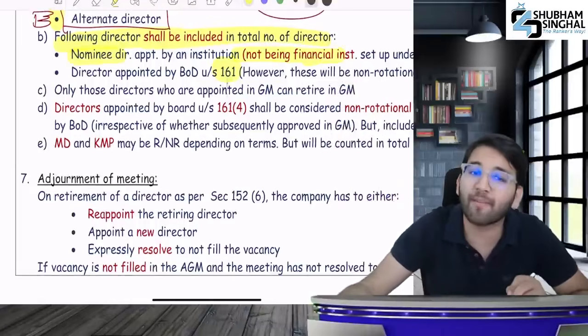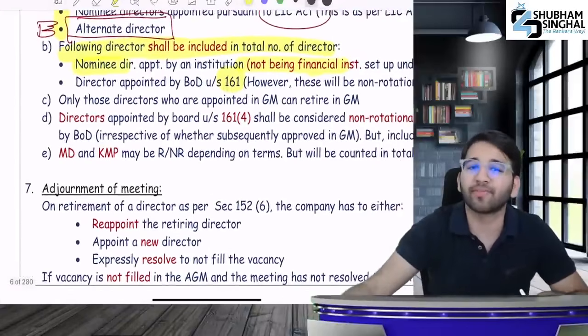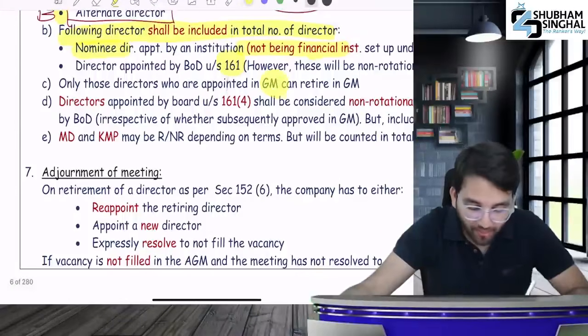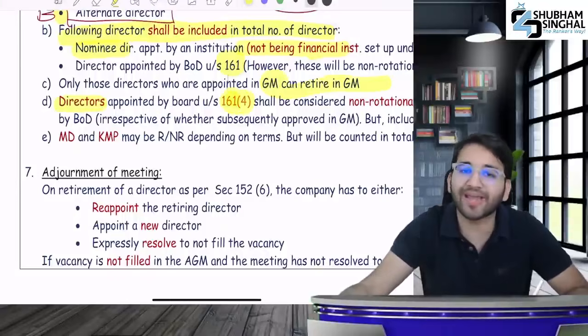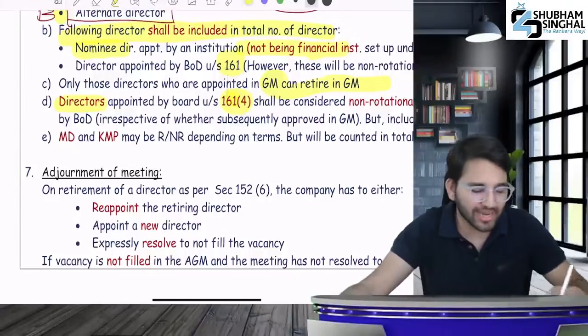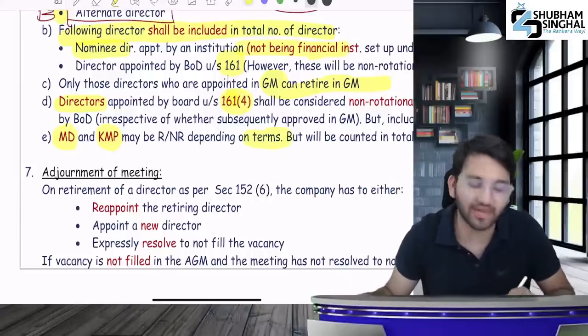Furthermore, if a director is appointed under 161, include him but do not include the alternate director. And after that, a director appointed in general meeting can retire, and the directors appointed under 161 for a casual vacancy will be non-rotational, and whether the MD and KMP will be rotational or non-rotational will depend on their terms.